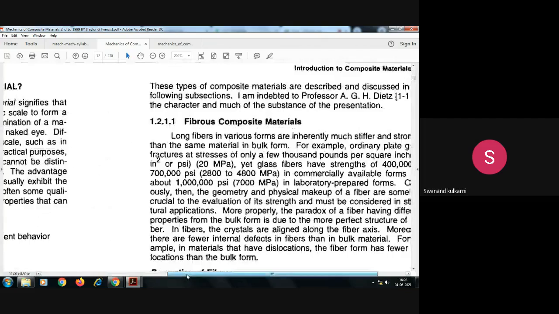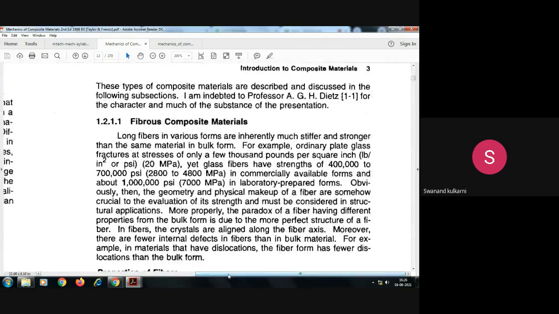So as we were already discussing about fibers, most probably the word fiber is used for two types of materials, out of which one is the carbon fiber and the second one is the glass fiber. Is it okay? So long fibers in various forms are inherently made stiffer and stronger than the same material in bulk form.